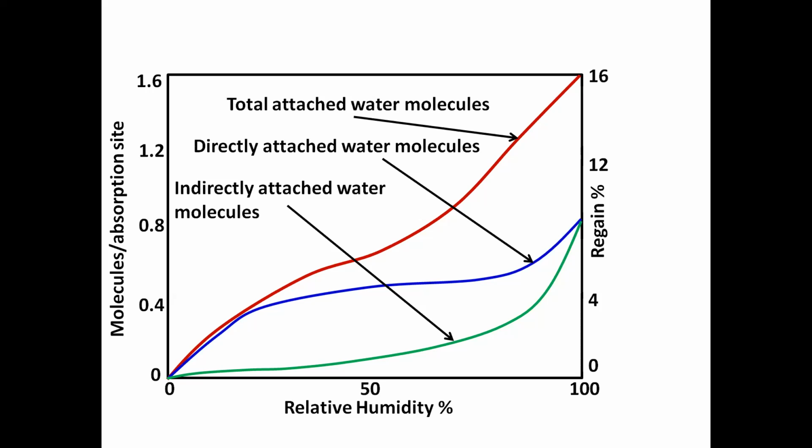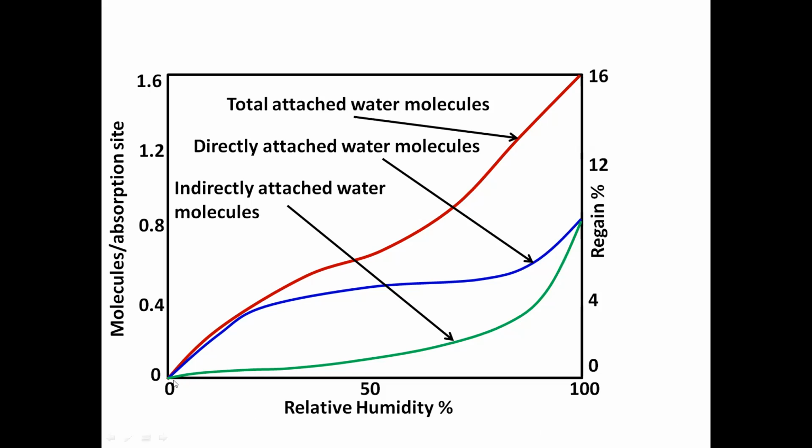This is the interpretation of the second y-axis. On the first y-axis, molecules per absorption site, the number of molecules is also increasing per absorption site. The total number of directly attached water molecules can go up only to a limit, but indirectly attached water molecules may enhance. So when we say the number of molecules per absorption site is increasing, it means the number of indirectly attached water molecules is increasing.